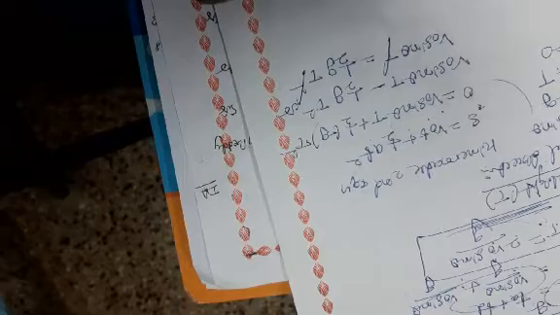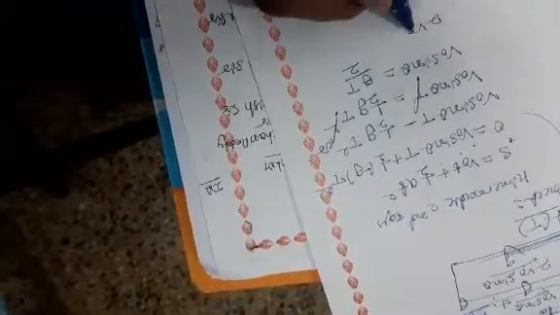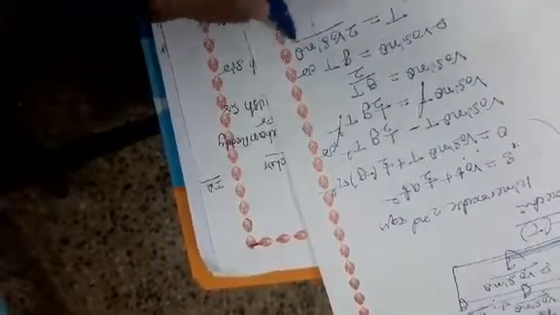Simplify this equation: v naught sin theta is equal to g T by 2, or 2 v naught sin theta is equal to g T, or capital T is equal to 2 v naught sin theta by g. This is the expression for time of flight, or total time.